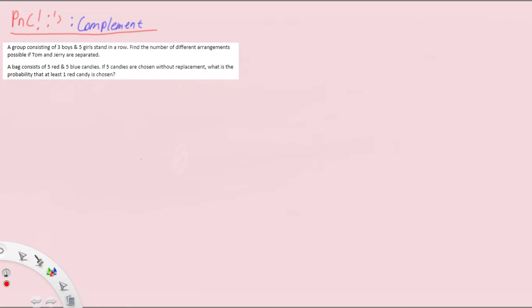Alright, now a group consisting of 3 boys and 5 girls stand in a row. Find the number of different arrangements possible if Tom and Jerry are separated. So you can really think about this, right? We know that we're going to arrange them in a row and we want Tom and Jerry to be separated.